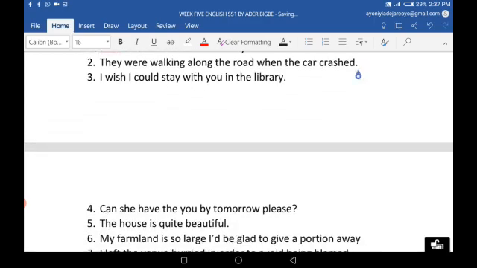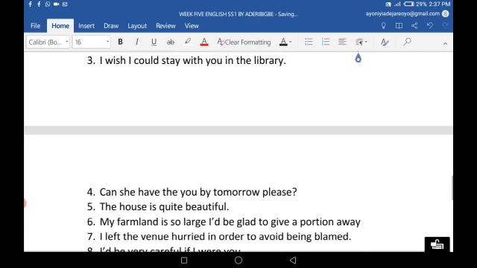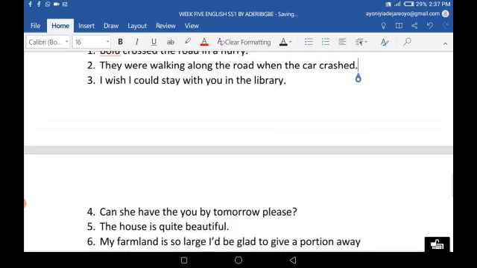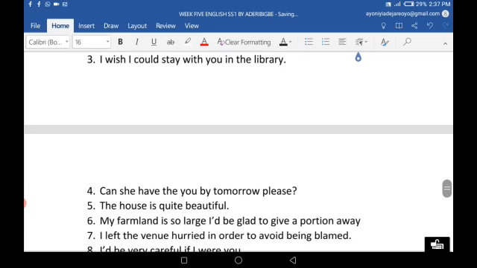I wish I could stay with you in the library. Yesterday when you went to the library, I came over to check on you, but I couldn't stay. So I wish I could stay with you in the library. In the library is the adverbial phrase in the sentence.